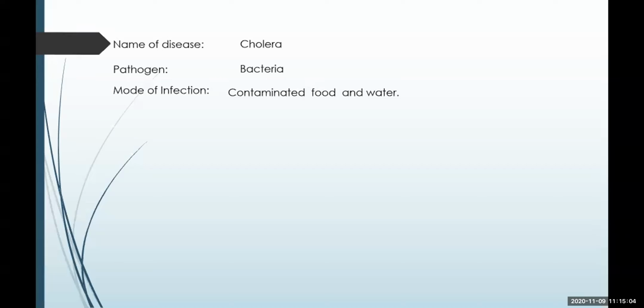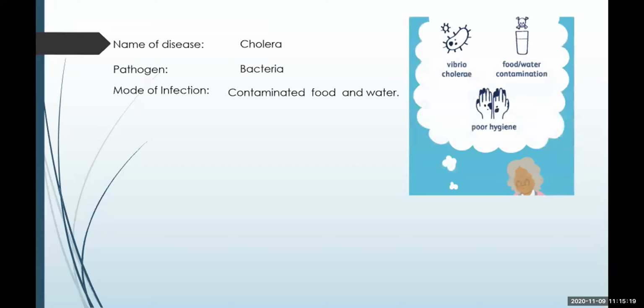vicinity. It might be a lake, a pond, or the rivers. And the same water was used for drinking also. So the contamination used to spread easily. Okay. It is caused by a bacteria known as Vibrio cholerae. It spreads through poor hygienic conditions as well as contaminated food and water.